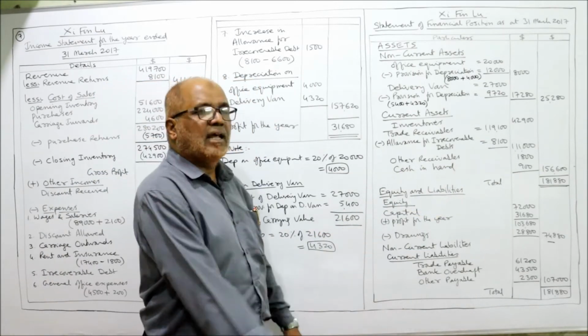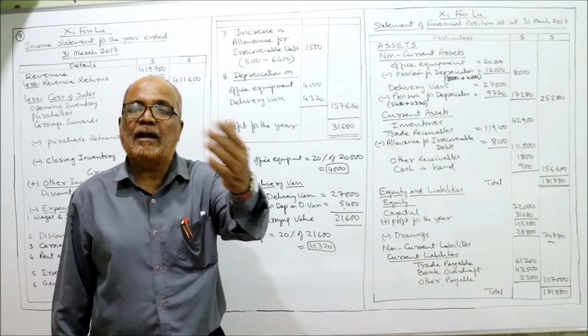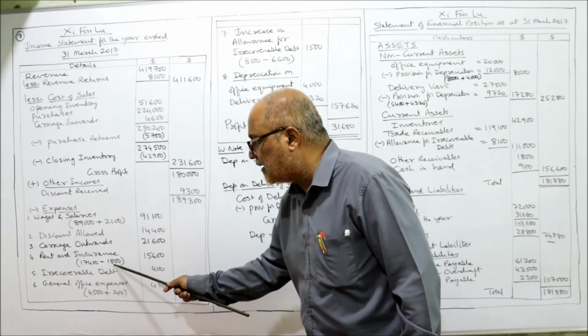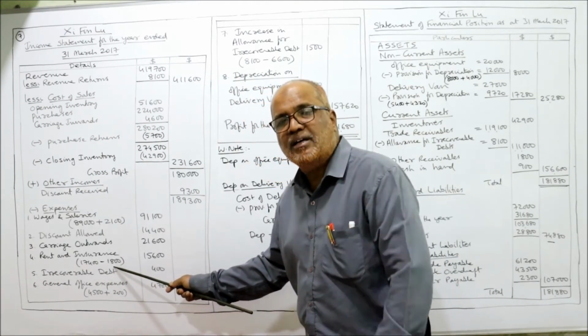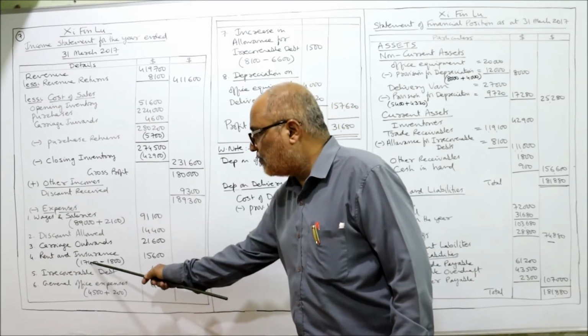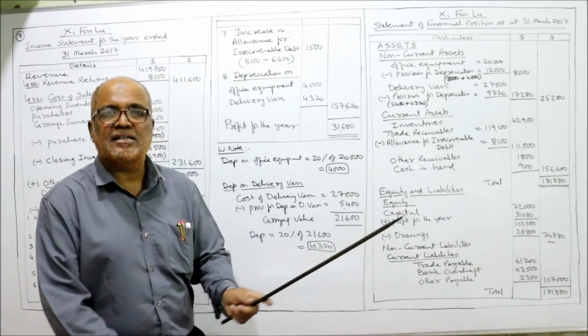Apart from that, other receivable. Other receivables are the prepaid rent. Prepaid rent, how much we have deducted here? 1,800. In the adjustment it is given prepaid rent, rent paid in advance 1,800. Here we have deducted, then again the 1,800 rupees will be taken as other receivable.